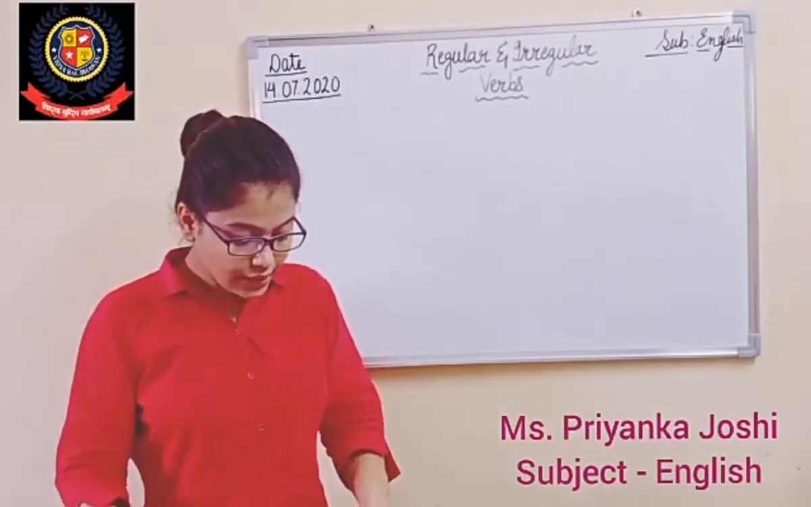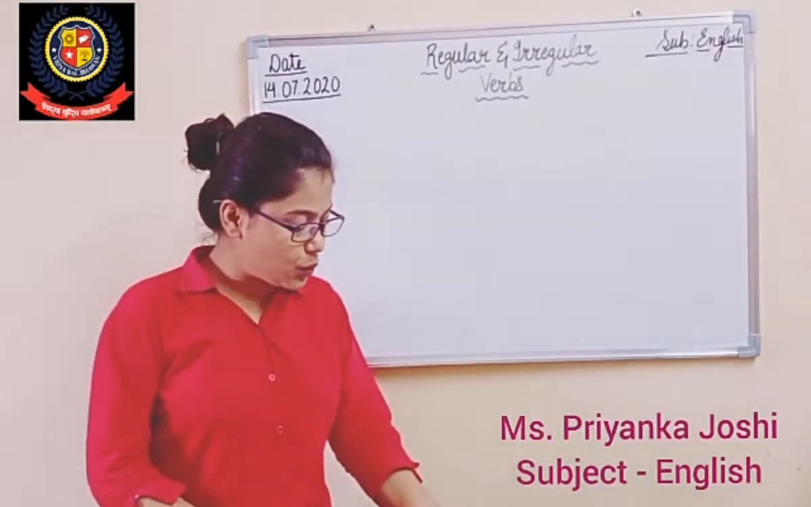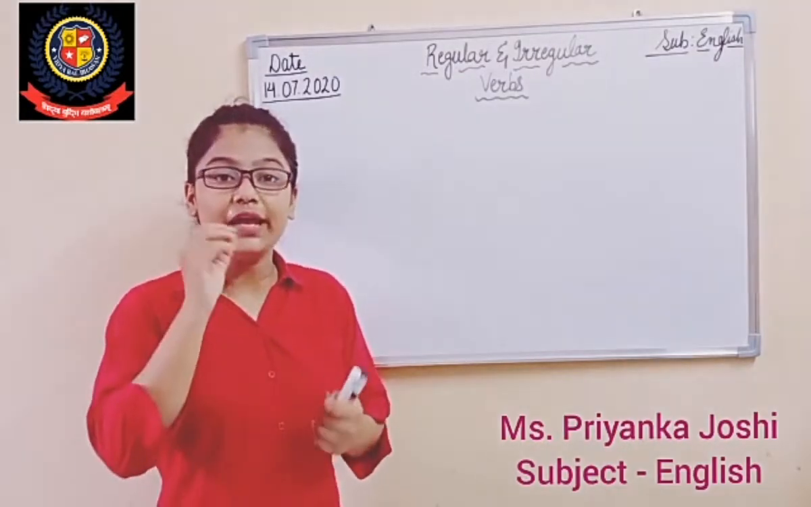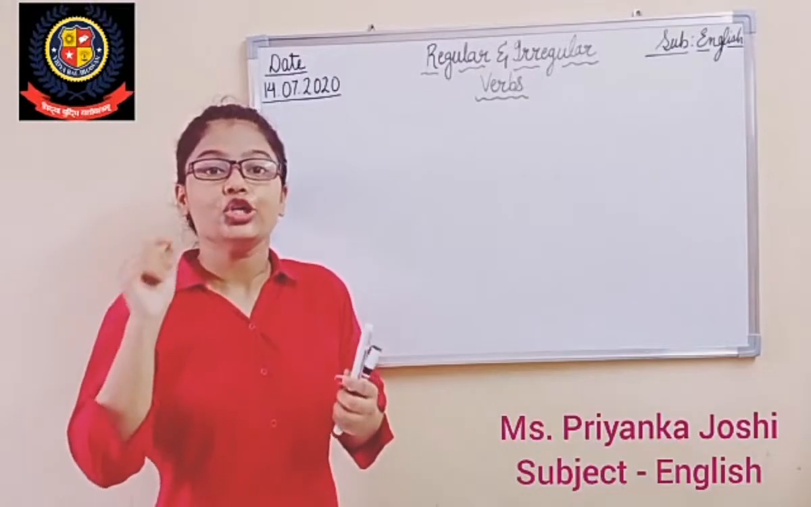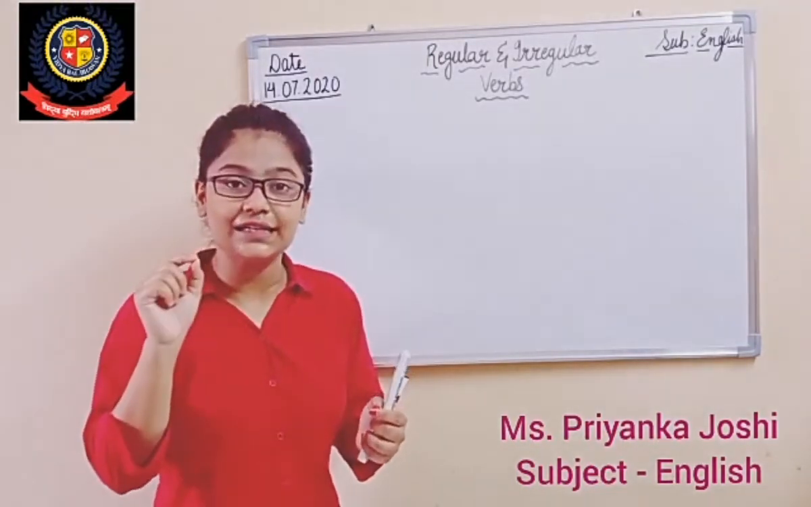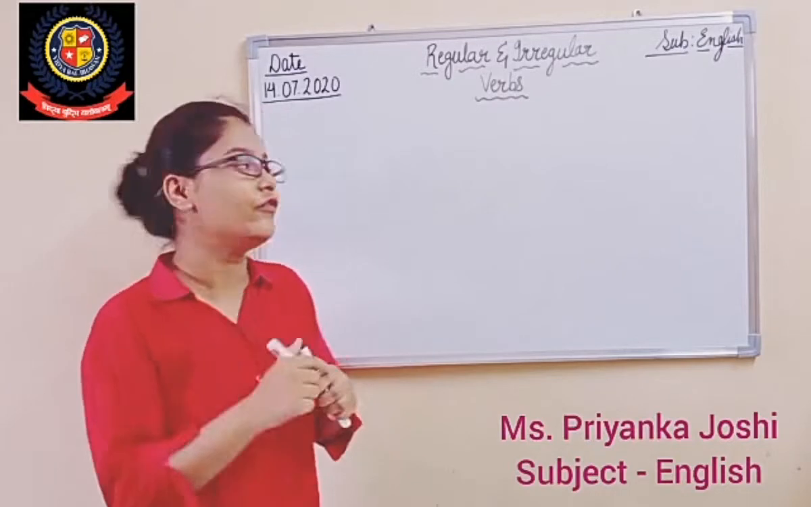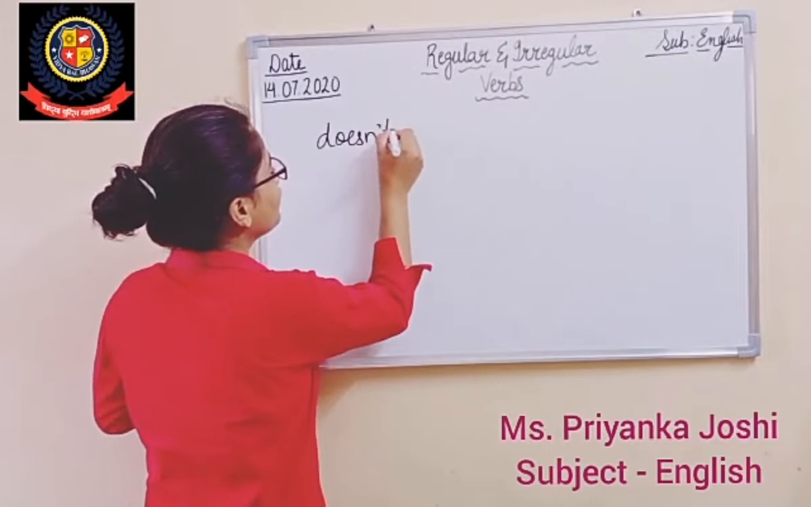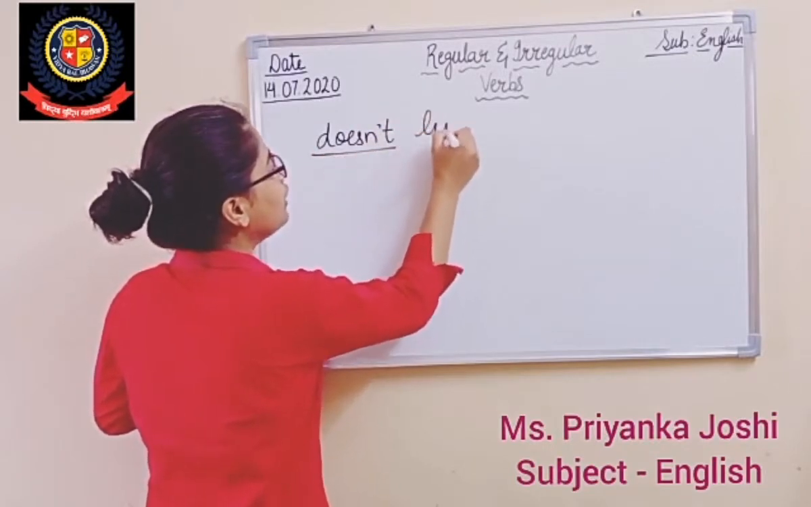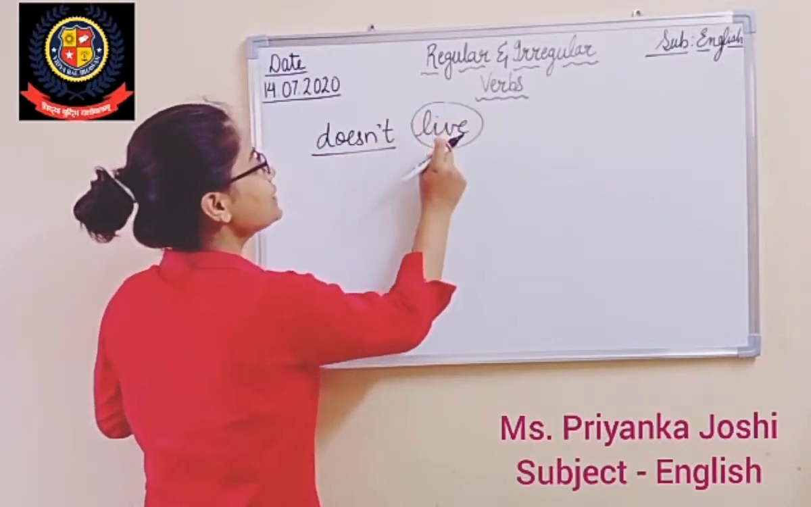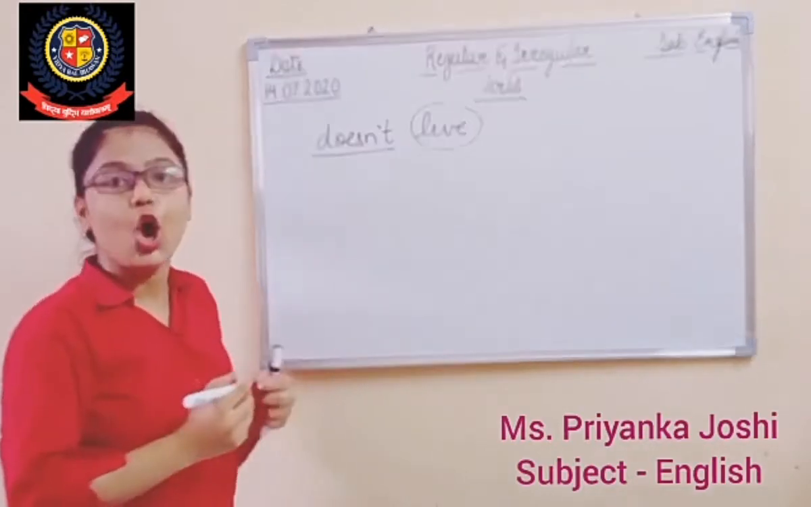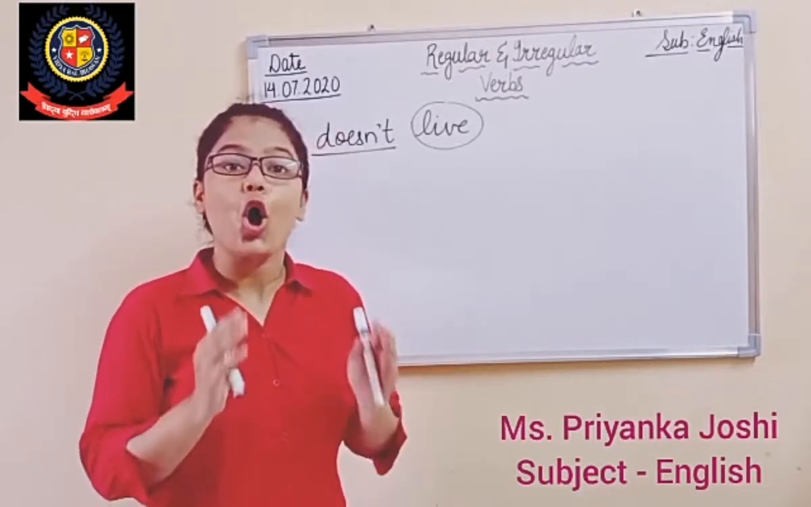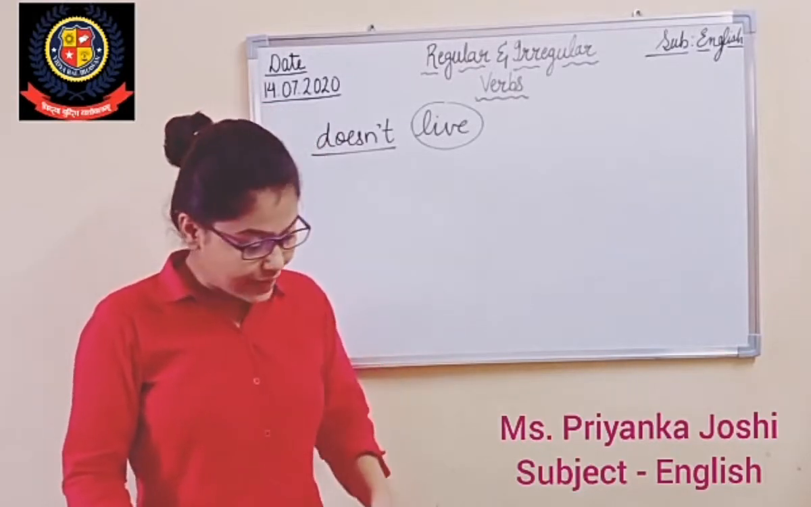Okay? Come to question number 1. It is given, Priya doesn't live in Delhi. So here you have to underline doesn't and you have to circle live. Live here is the main verb and doesn't is the auxiliary or helping verb. Is it clear? So we have to underline the auxiliary verbs, right? Come to the next one.